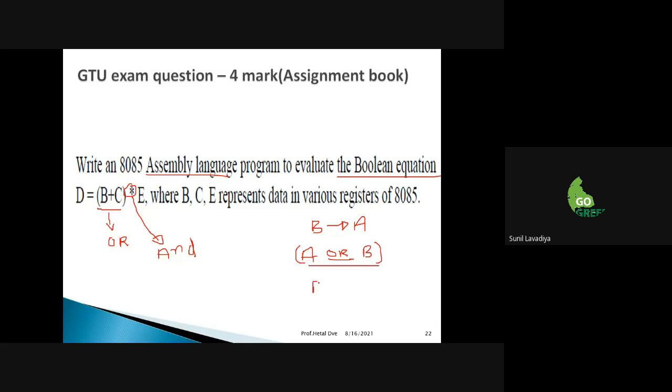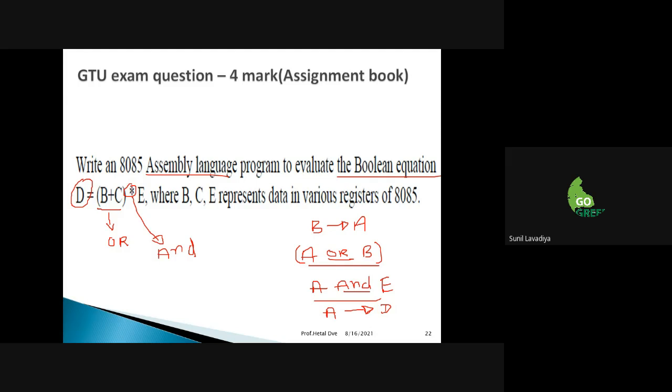With this accumulator data, we will do the ANDing operation with E. Again, where will you get the answer? Accumulator. This accumulator data you have to store somewhere. Where? The register D.